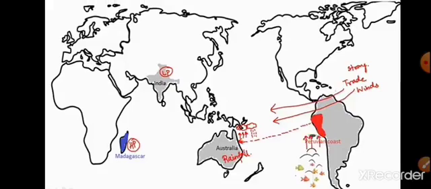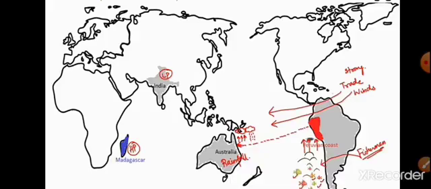Now below the warm water there is cold water, isn't it? So as the trade winds carry the warm water along with it to the Australian coast, the warm water in the Peruvian coast gets displaced by the cold water. As nutrients are present in cold water, it attracts the fishes, which ultimately attracts the fishermen. So students, during normal period, that is non-El Nino period, fishing takes place on a large scale on Peruvian coast. And during this time, India also receives good amount of rainfall.